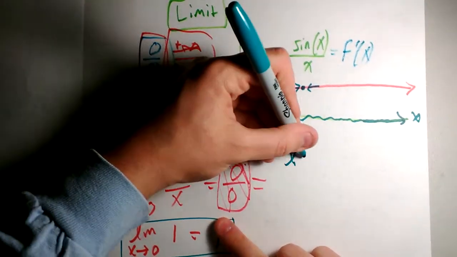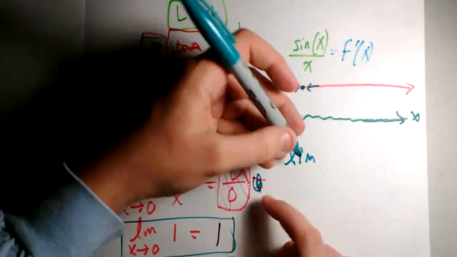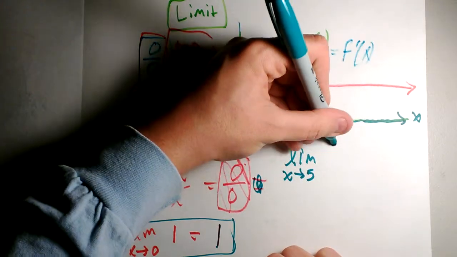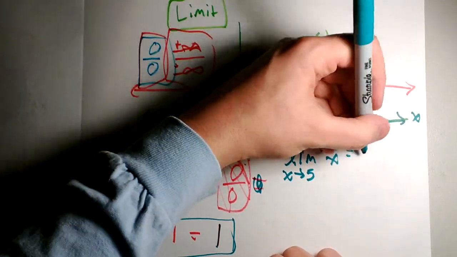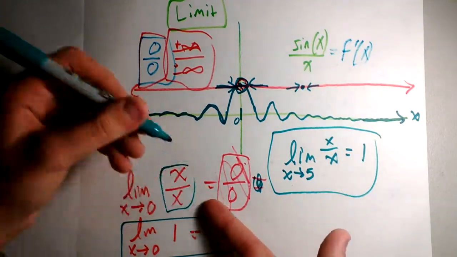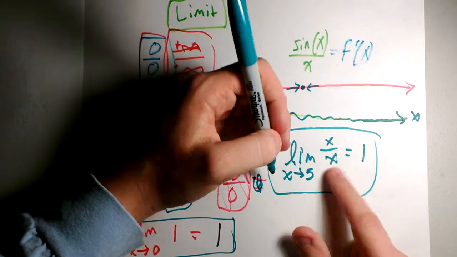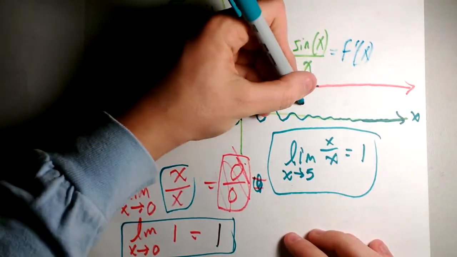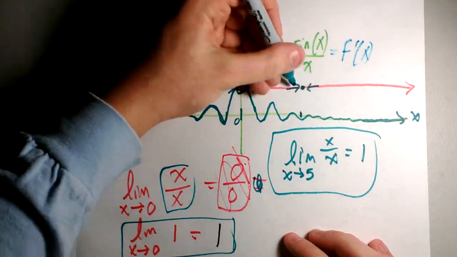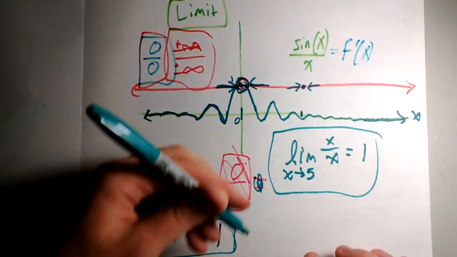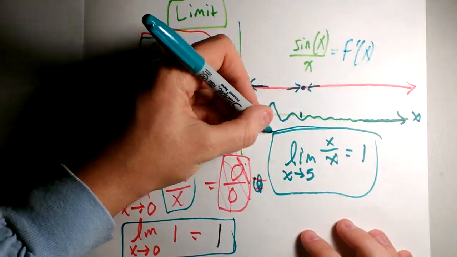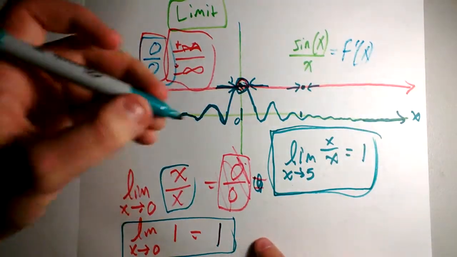So if you take x over x, forget that I wrote that equal sign, what's the limit as x approaches 5 of x over x? Well, plug in 5, 5 divided by 5 is 1. And guess what? It's solved. And I didn't have to do simplification here. I just plugged in 5 over 5. So that's another way. Those are, I believe the word here is, trivial. And by the way, that wouldn't be 5 on the curve, just from how I drew sine. Ignore that. But that's the important concept here: that you can get past algebraic problems.